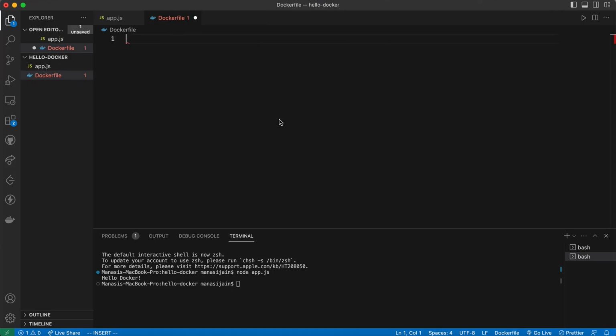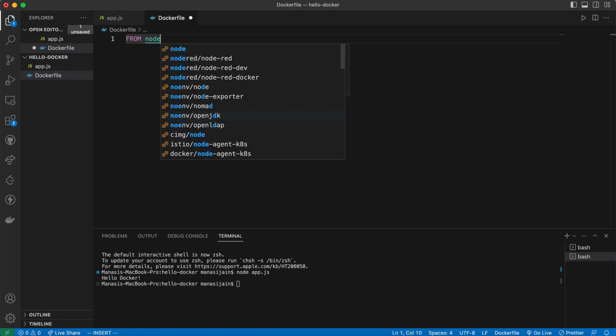So typically we start from a base image. This base image has a bunch of files. We are going to take those files and add additional files to it. We can start by specifying the base image. So let's use node. Now how do I know these names? Well, these names are officially published on Docker Hub.